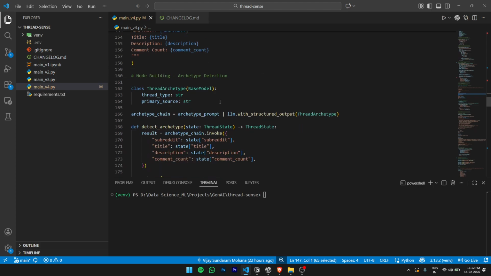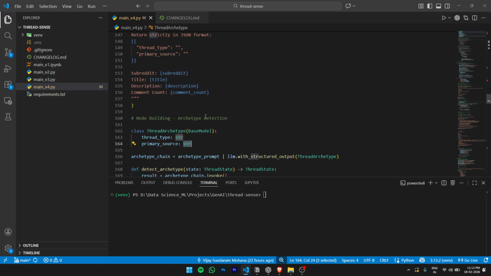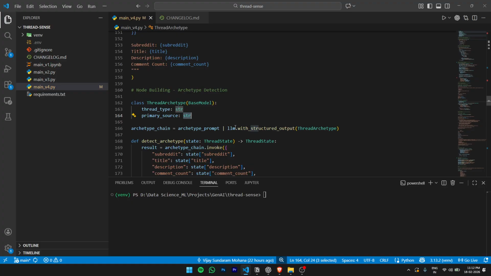Which is why we use something called the structured output, right? So we basically define a base model and define the structure that we're expecting. So this is a string and this is a string, and then we chain this prompt to the LLM that is built on top of this structured model. So these are some basics of LangChain and LangGraph. You could obviously revisit them, but the idea is to force the output into a specific structure, right?